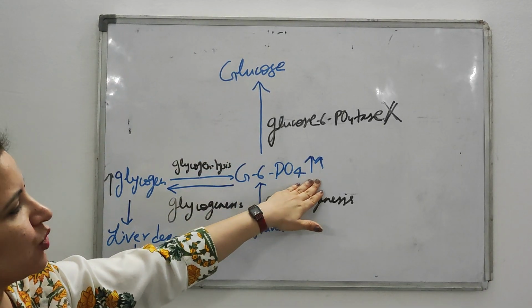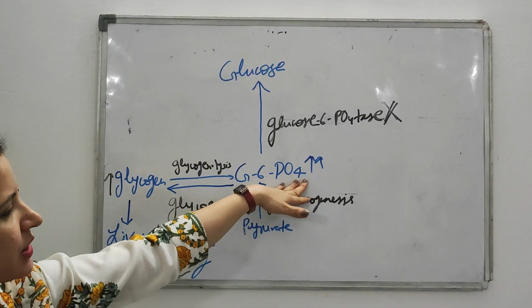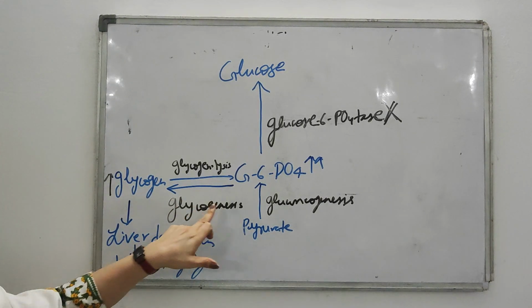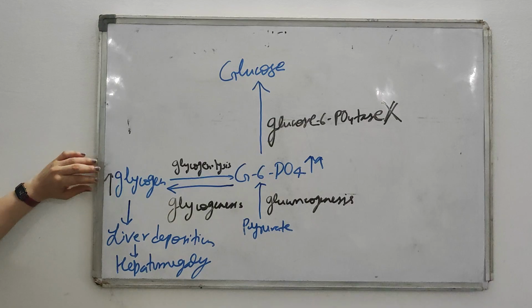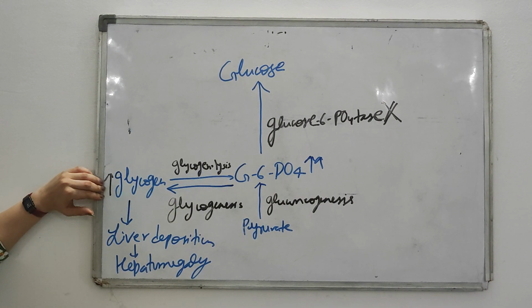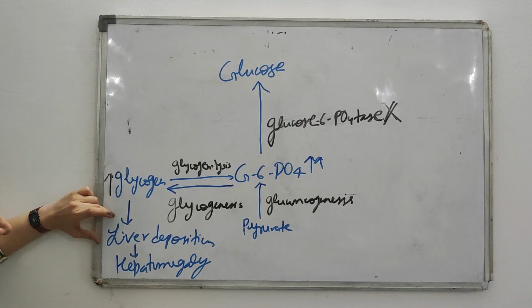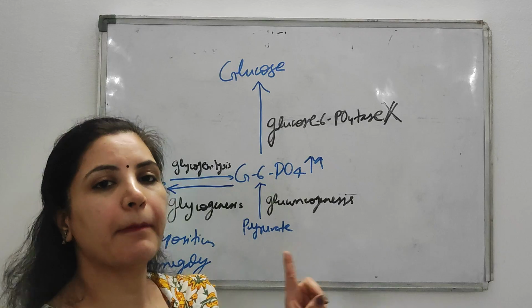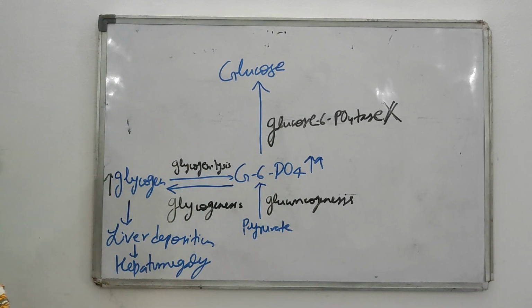As there is excess glucose 6-phosphate, it gets converted into glycogen through glycogenesis, and because of this there is an excessive accumulation of glycogen in the liver, and the liver gets enlarged. So this is the biochemical basis of hepatomegaly.